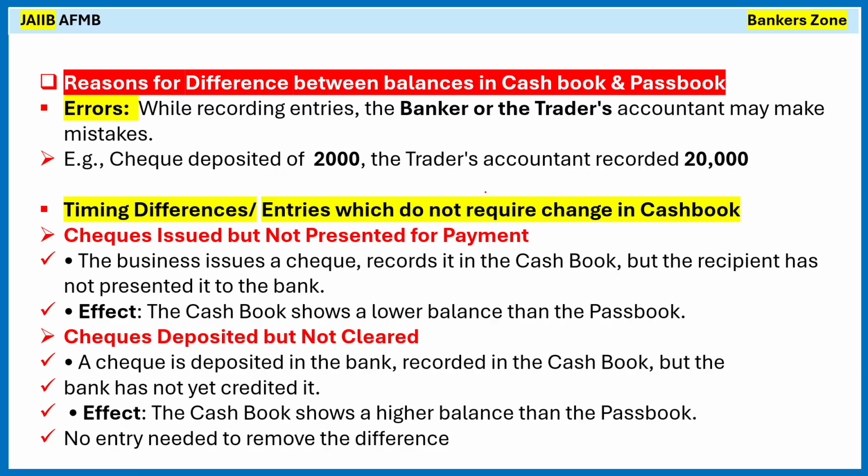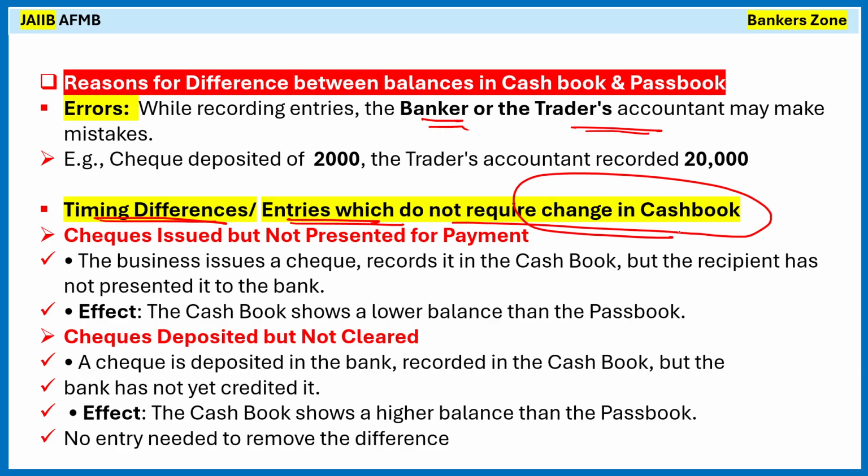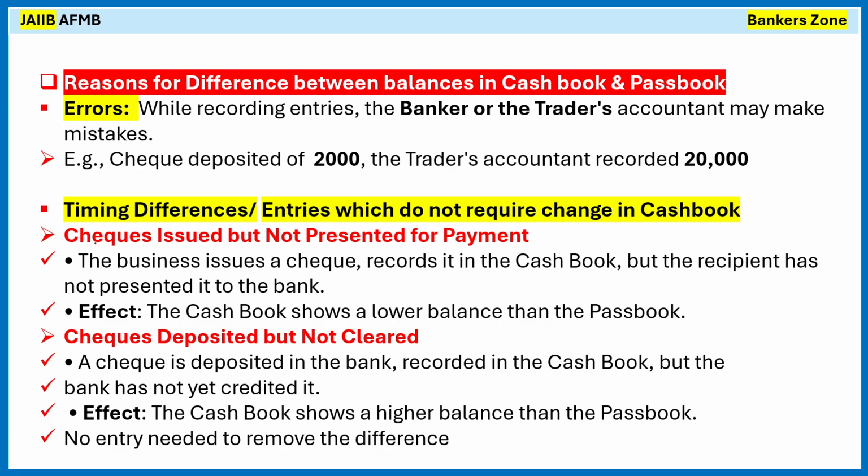However, it may happen that a check deposited is 2000 and the bank cleared it as 200. So in that way, either the banker or the accountant can make the error. Second is the time difference. Basically, these are the entries which do not require changes in the cash book. Remember, okay? See first, check issued but not presented for payment.